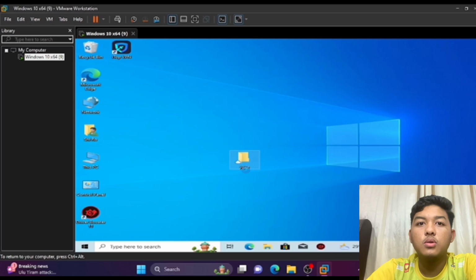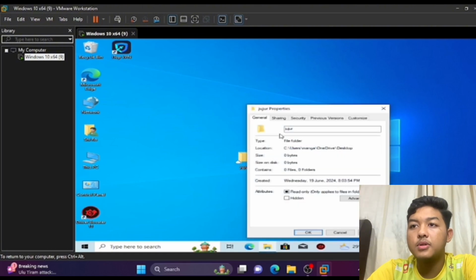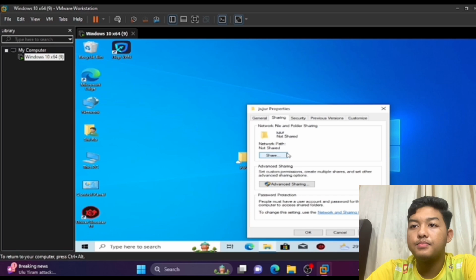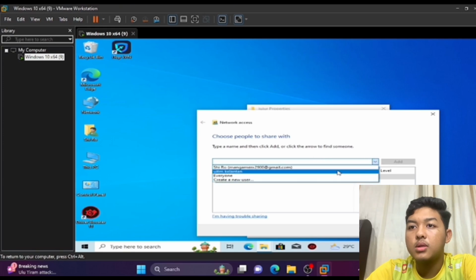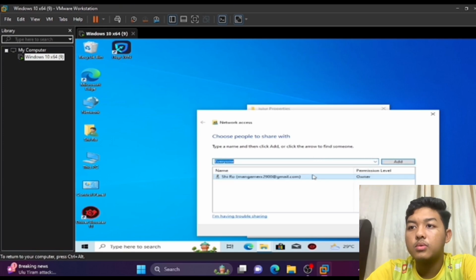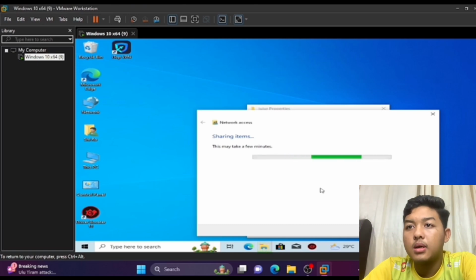Next, I will show how to share a folder. We choose the folder that we created, and then right click on that folder and choose Properties, and then click Sharing, click Share, and then we select Everyone, and then Share. Okay, so the folder is shared.